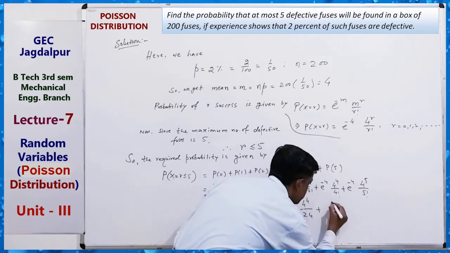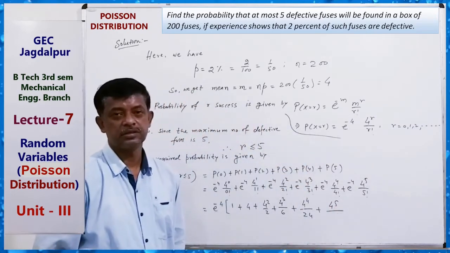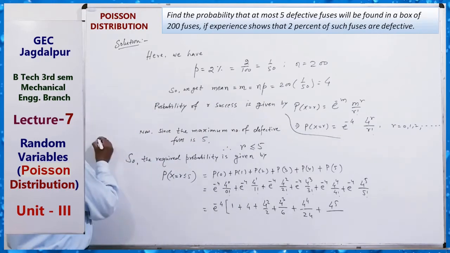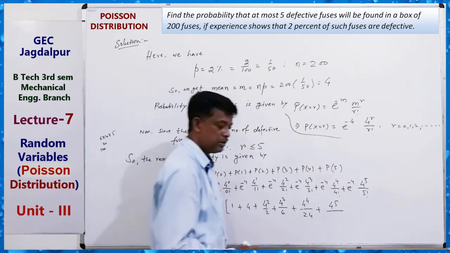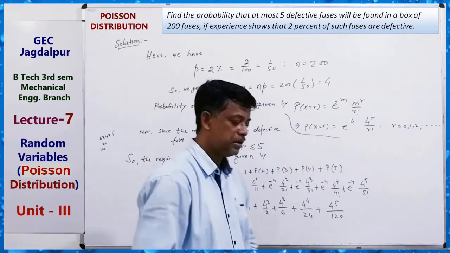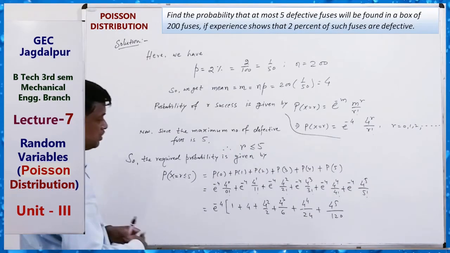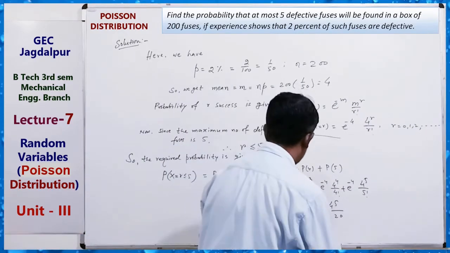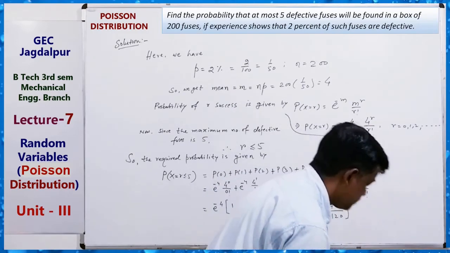Plus 4 to the power 5 upon 5 factorial, which means 1 into 2 into 3, 6 into 4 into 5, 120. So 120. Okay, this is the value. Just you have to solve it. Just use a calculator, you can get the value like this.